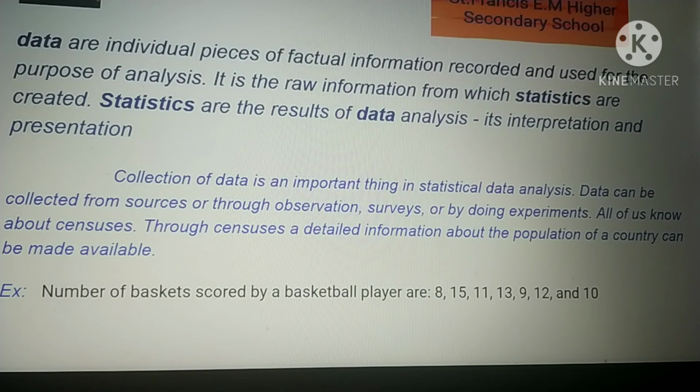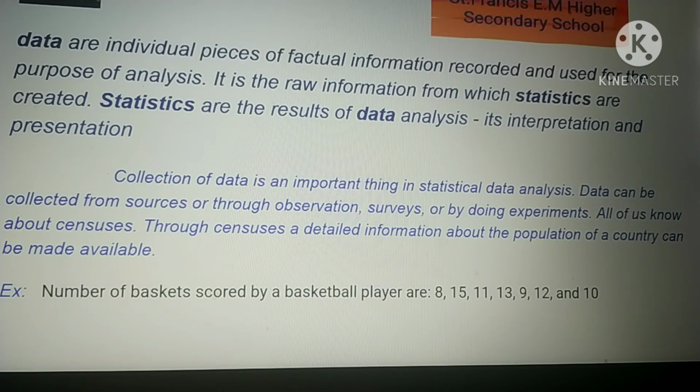From this census they get to know our family details and the things we have in our houses. Through this census, detailed information about the population of a country can be made available, such as how many people are living in a particular state.